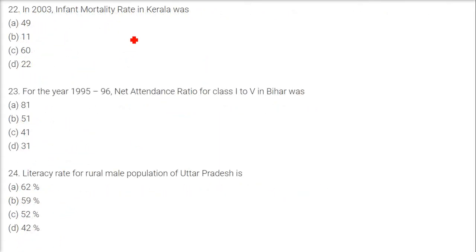In 2003, infant mortality rate in Kerala was only 11, while Punjab had 49. For the year 95-96, the net attendance ratio of class 1 to 5th in Bihar was 41. Literacy rate for rural male population of Uttar Pradesh is 52%.